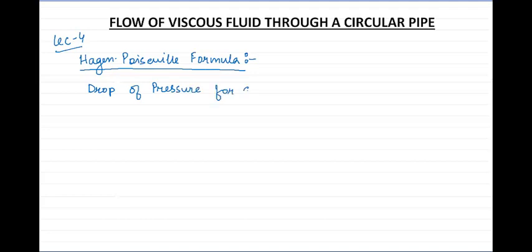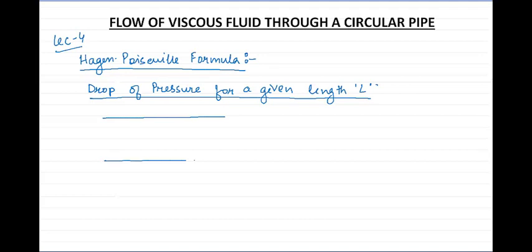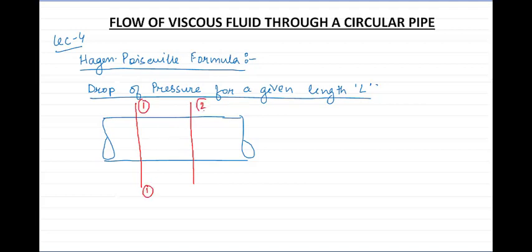For a given length, say for a given length L. So let us see what it means. This is our circular pipe which we have considered, and let us consider two sections, section 1 and section 2.